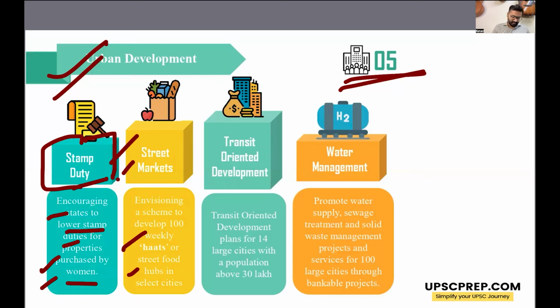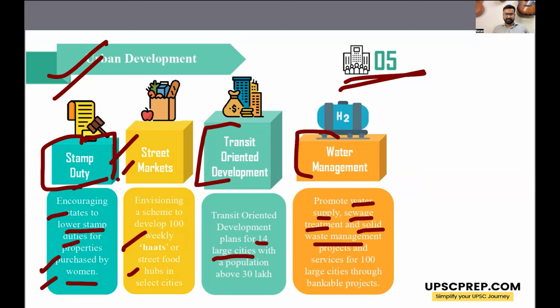Okay. Then there is also provision for street markets, development of weekly haats or street food hubs in cities. Then development of transit oriented development of 14 large cities with population of above 30 lakh. Then provision for water management, development of water supply, sewage treatment, solid waste management. On all these things work will be done so that there is urban development.